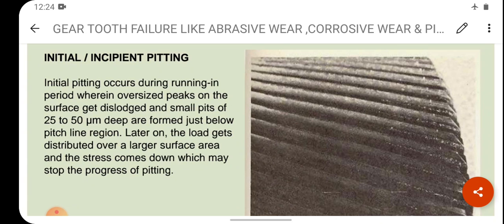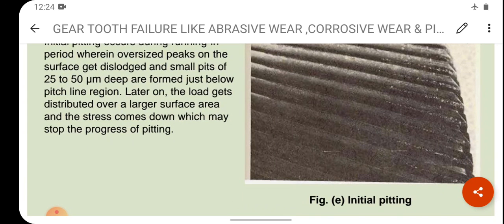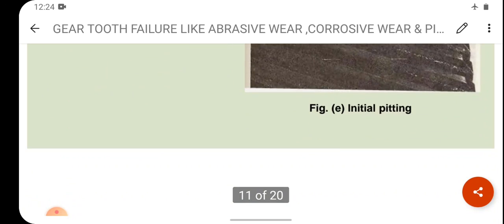So initial pitting occurs during running in period wherein oversized peaks on the surface get dislodged and small pits of 25 to 50 micrometer deep are formed just below pitch line region. कहाँ पे फॉर्म होगा? पिच लाइन रीजन. Later on the load gets distributed over a larger surface area and the stress comes down, which may stop the progress of pitting. This is the initial pitting example that is shown in the figure number E.